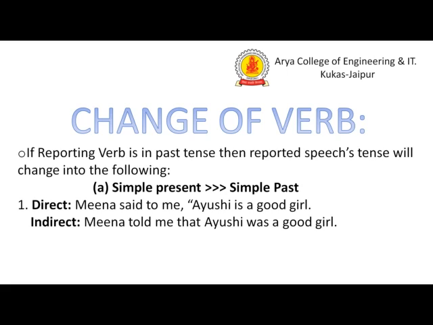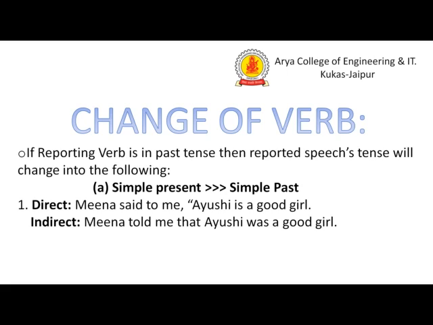So in indirect speech, what we are changing: "Meena said" has to be converted to "told me". After that, we have to put the conjunction "that", and "Ayushi", according to the Meena, and also the subject, there should be no change. So Ayushi will be Ayushi, and after that, the verb has to be converted here into simple past, and the be forms we are using, was or were, according to the subject, here "was a good girl". So this is the way we have to convert direct speech to indirect.